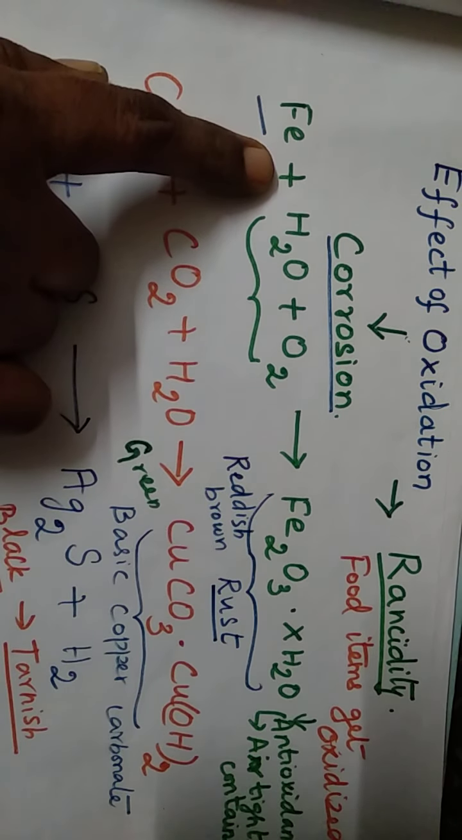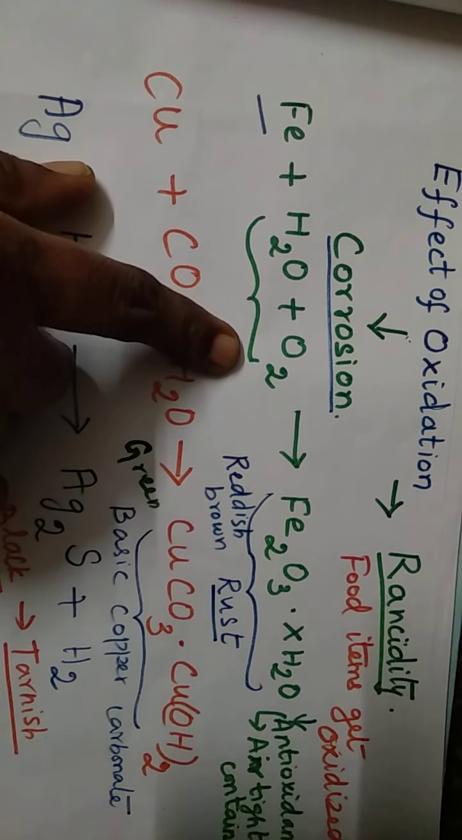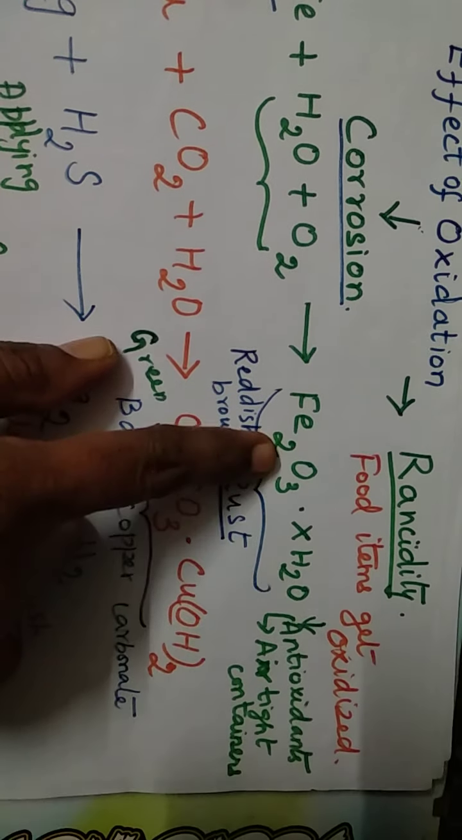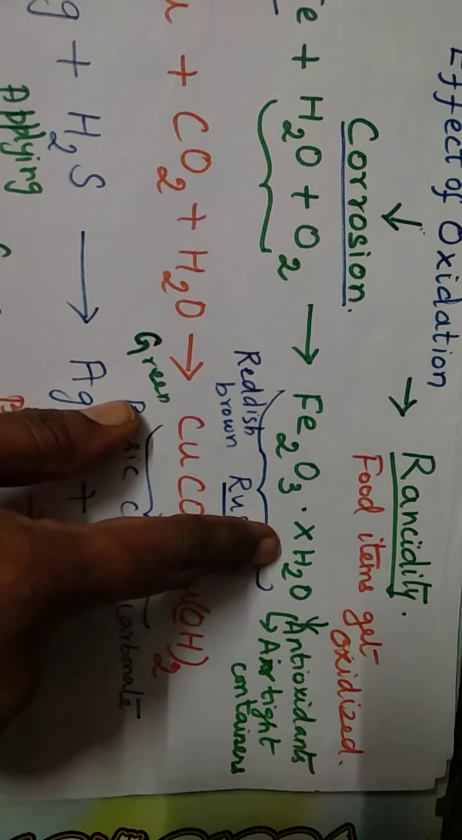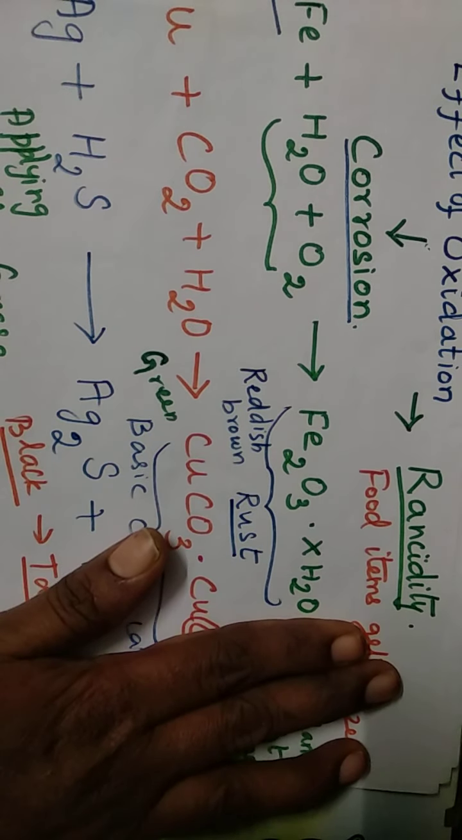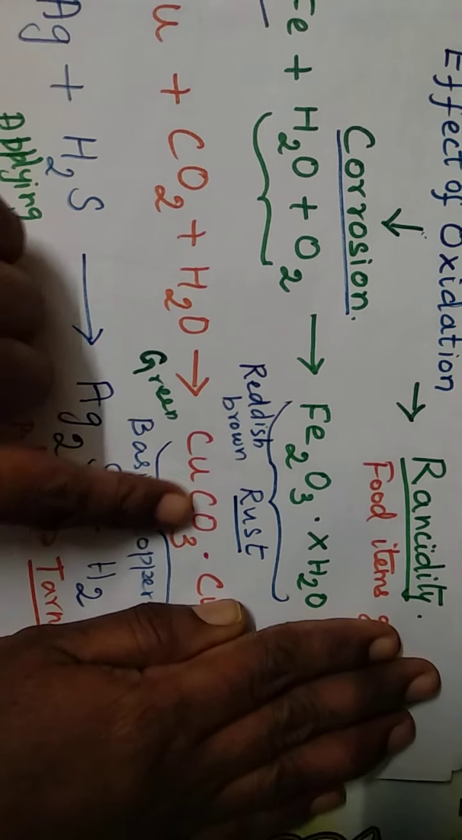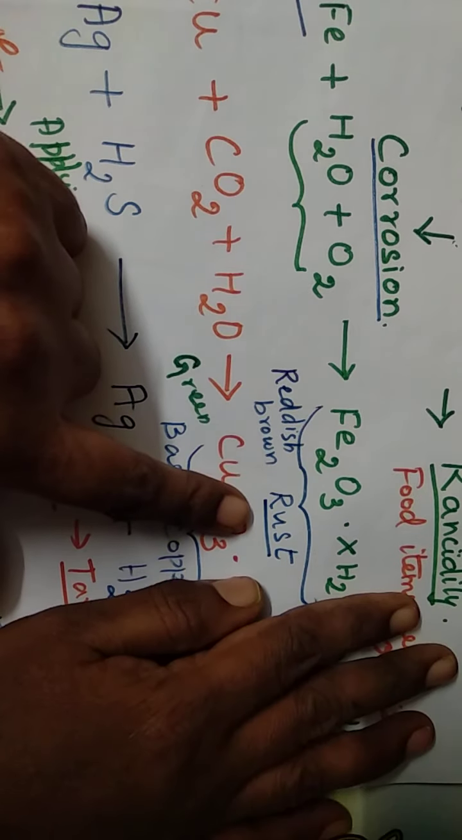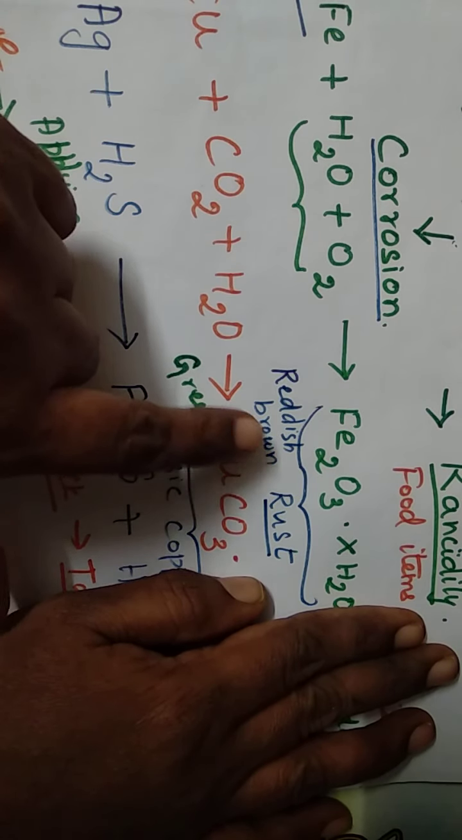See, iron, when it is exposed to atmospheric gases, it takes up moisture and oxygen and it becomes iron oxide with some molecules of water. What do we call this by name? This is actually rust. So the rust, what is the color of it?